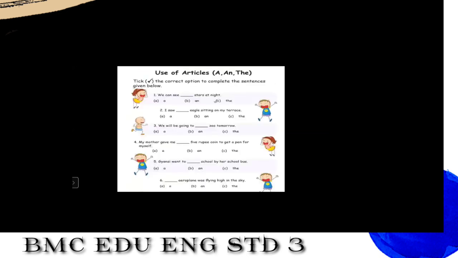So now you have understood the use of articles a and the. Now let's solve a last worksheet of this. See here, pick the correct option to complete the sentence given below. Now see the first sentence. We can see dash stars at night. There are three options given down. A and the. So here the is already ticked. It is just for example. I have ticked the already.